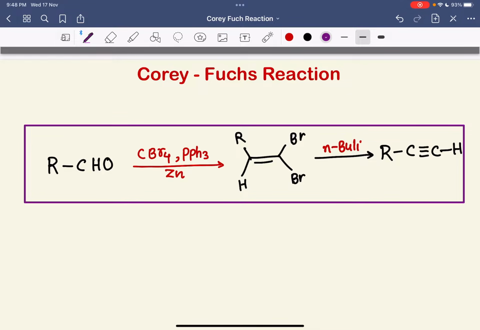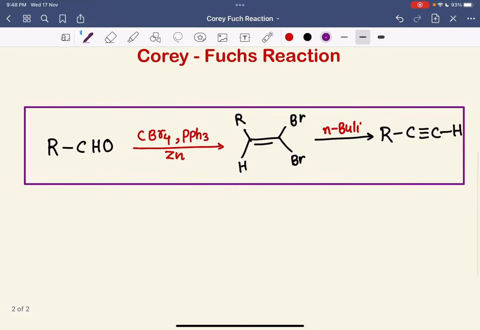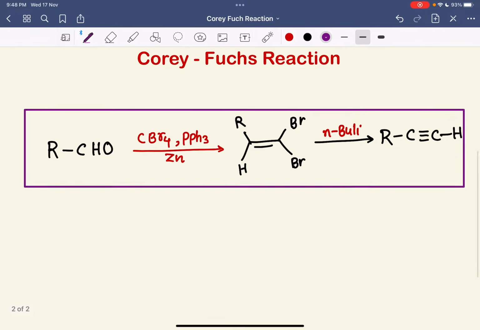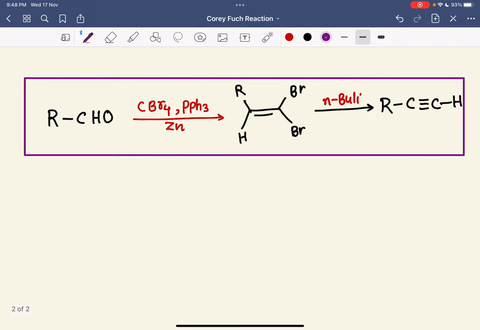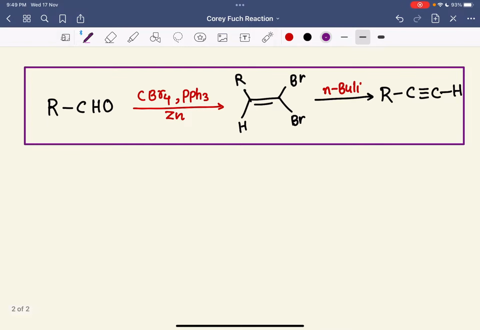Now let's start the mechanism here. This is the general overview of this reaction, and I am starting the mechanism from here. What happened in the first step? Let me choose a black pen here. So you have CBr4, right? Just write here CBr3 and here Br, and it is doing the reaction with PPh3.